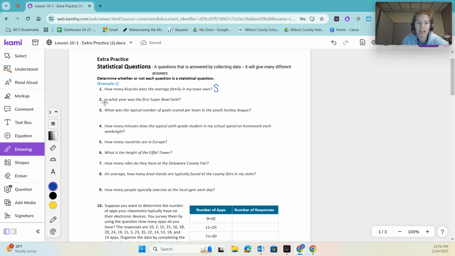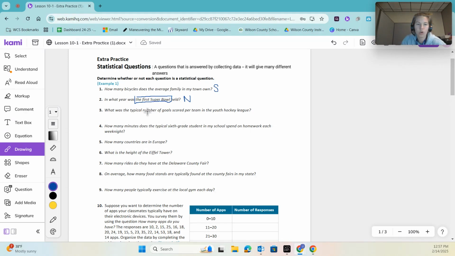In what year was the first Super Bowl held? We are talking about only one Super Bowl, so it is going to give you only one number answer. That is non-statistical. If it asked what date the Super Bowls have landed on each year, that would look at all the dates of all the Super Bowls for all 50 however many years, and that would become statistical. But this is talking about the first Super Bowl. What year was it?